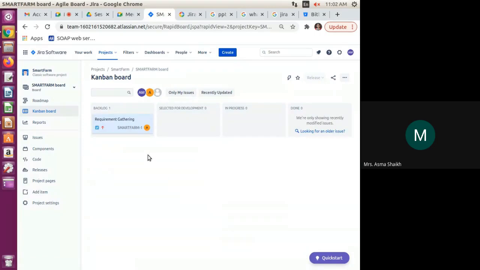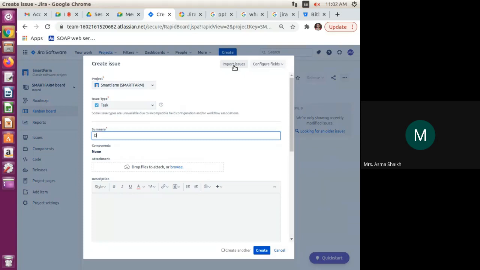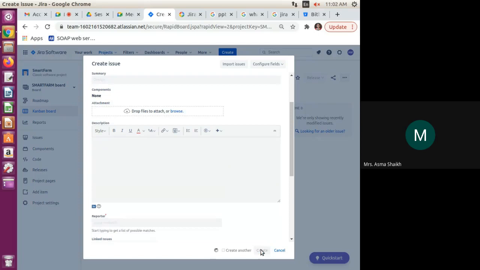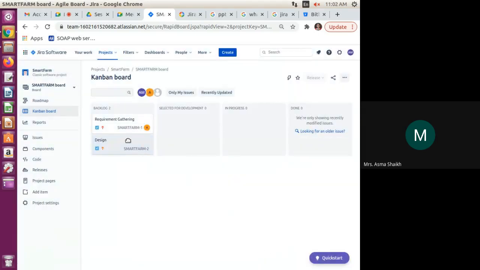So this way you are able to see the Kanban board, where we can see requirement gathering as work written in the backlog. Okay, if it is selected for development, then it is here. If it is in progress, then it is here. If it is completed, then it is in Done. Okay, I can create one more, which is the design. Okay, and I am going to create. So this is my design part.